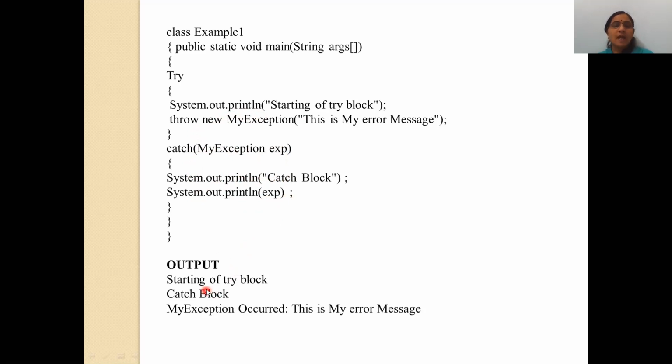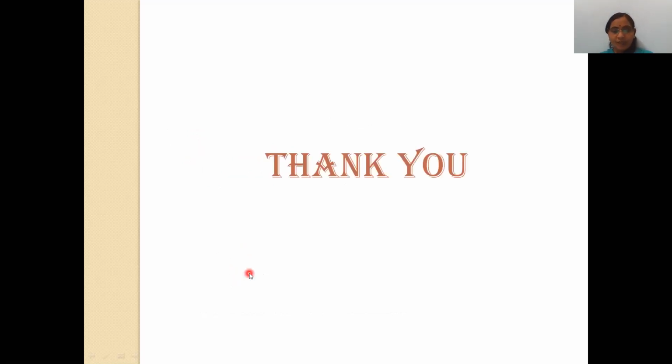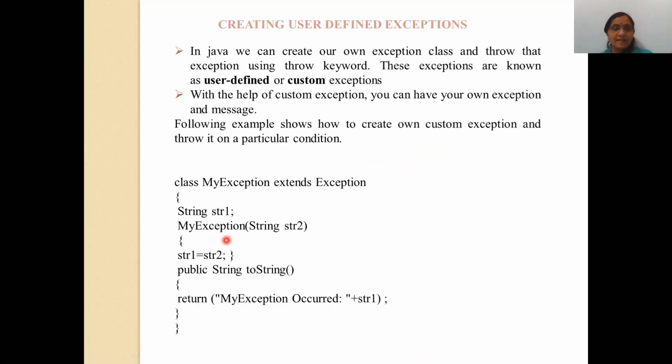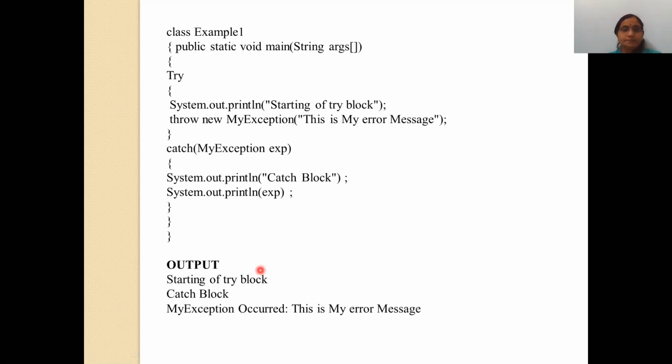The output is "starting of try block". Due to System.out.println starting of try block, the message is printed on the screen as it is.